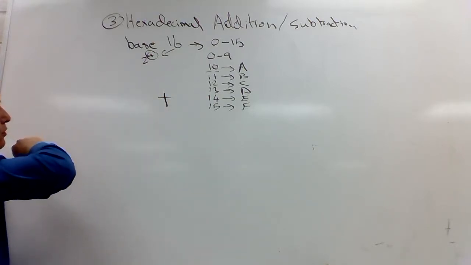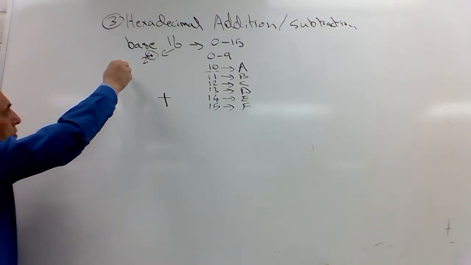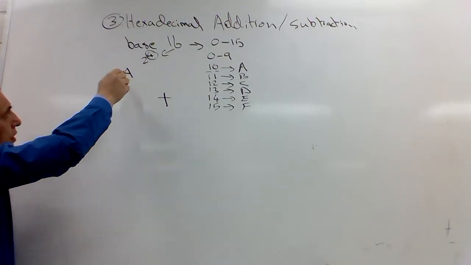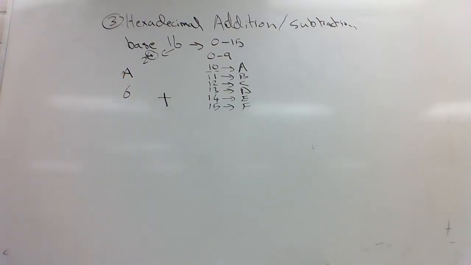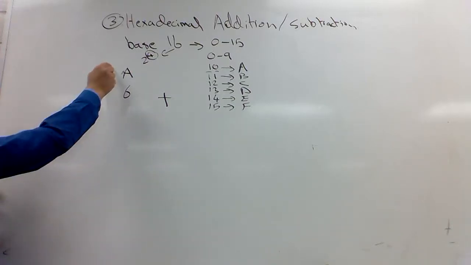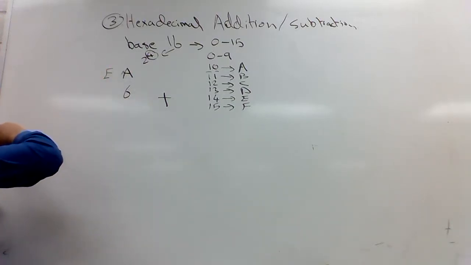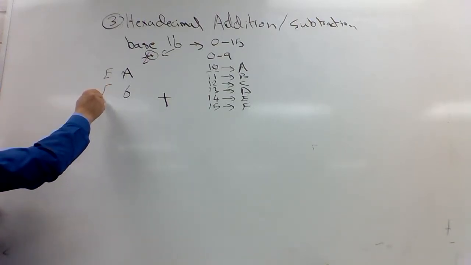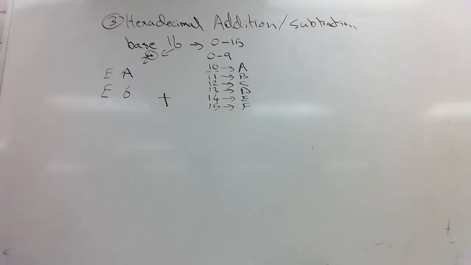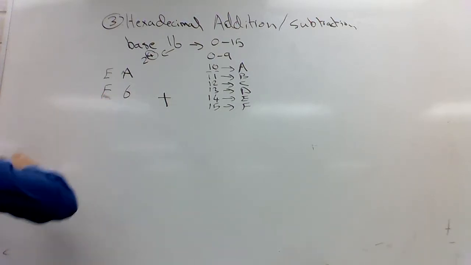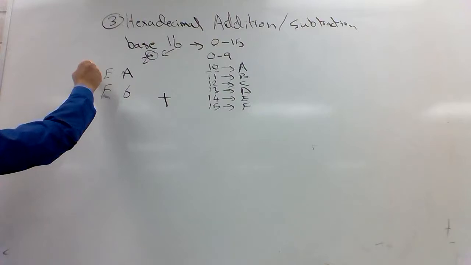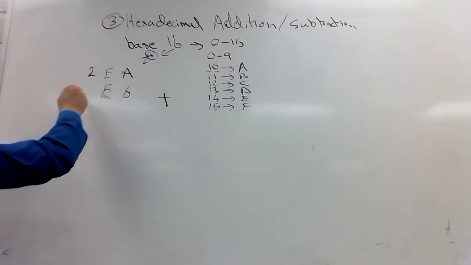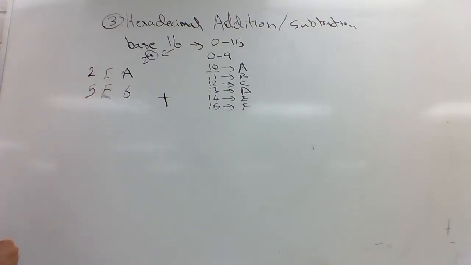I'm adding 2 hexadecimal numbers. So A and 6. E and F, 2 and 5.